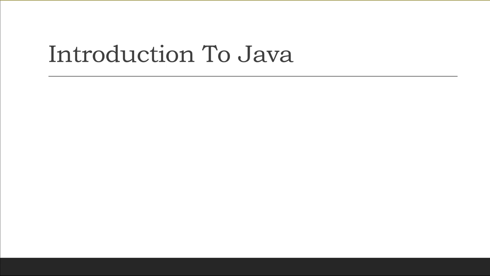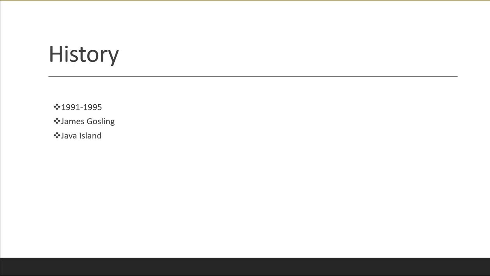So why is the name Java? There is a story, basically. James Gosling and his team members were consuming lots of coffee while developing this language. They felt that they were able to complete the development of the Java programming language because of the good quality of coffee they consumed. So the coffee had its own role in developing this language, and good quality coffee was exported to the entire world from a place called Java Island. Hence they fixed the name of the place for the language as Java, and the symbol of Java is also a coffee cup, right? So this is the brief introduction to the history of Java.